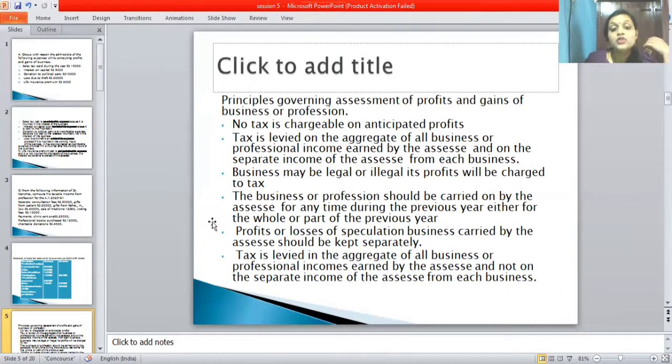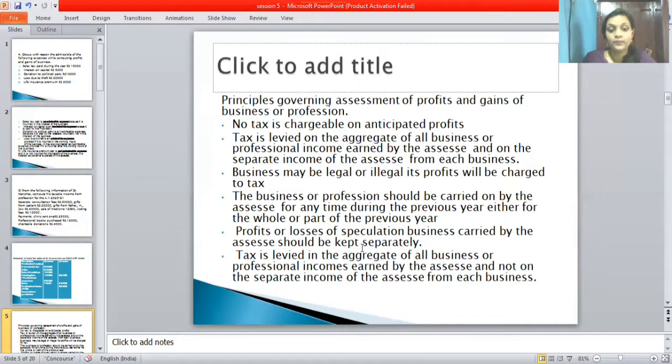Okay, next point is that the business or profession should be carried on by the assessee at any time during the previous year, whether for the whole or part of the previous year. Next point is that profits or loss of speculation business carried on by the assessee should be kept separately.